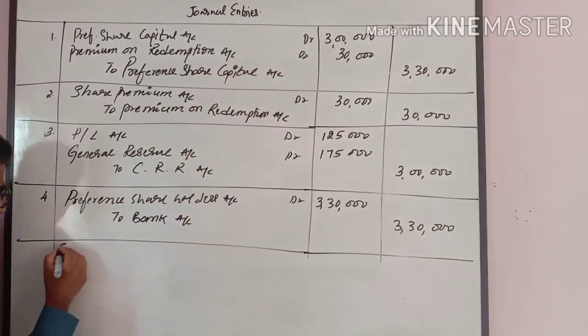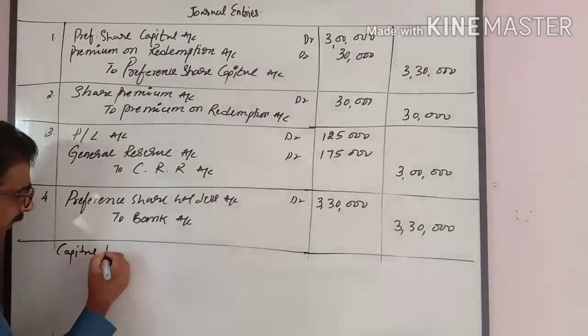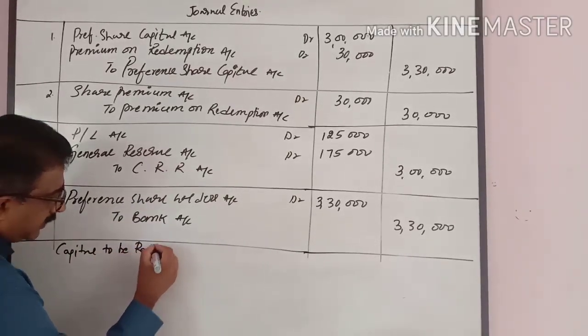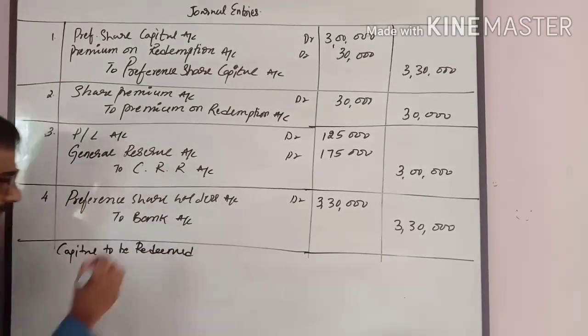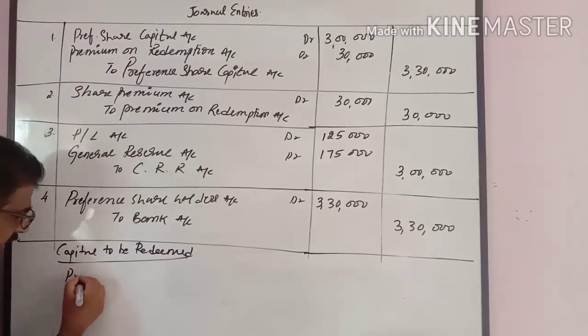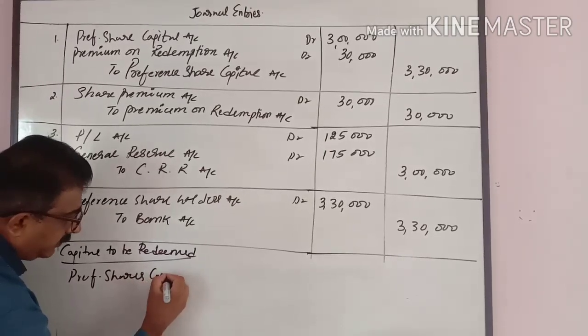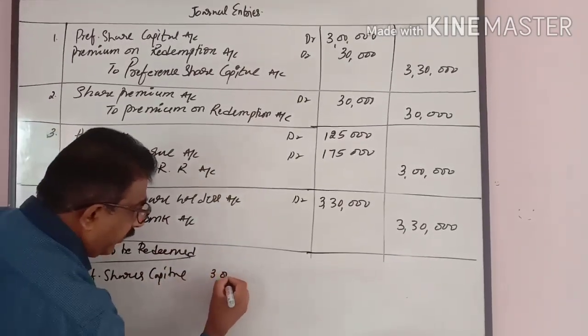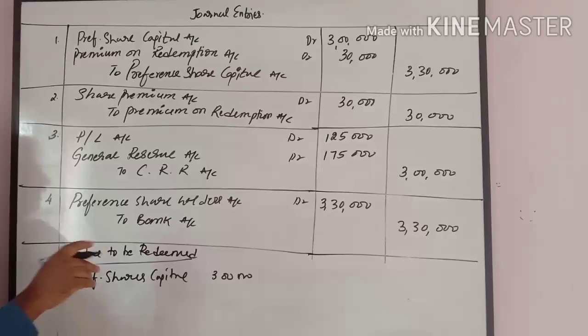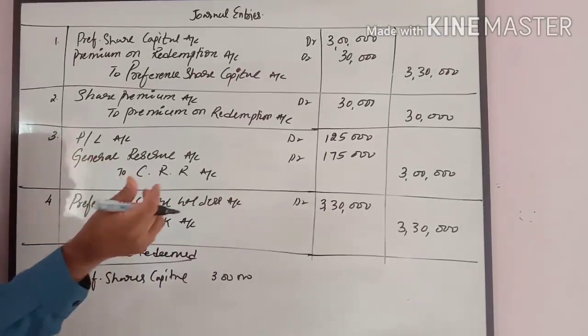First, I will write capital to be redeemed. Preference share capital, I have to redeem 3 lakh rupees. This amount is paid along with the premium.